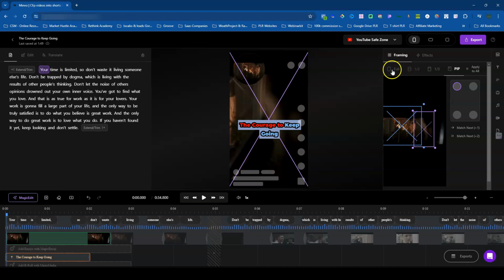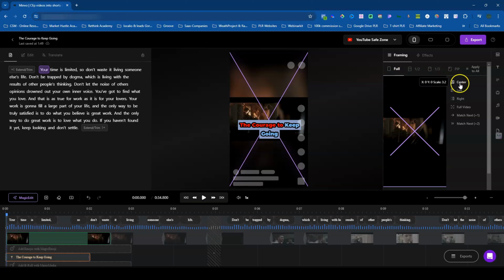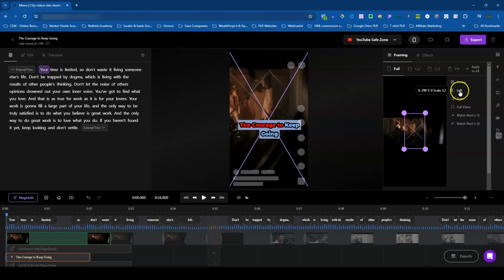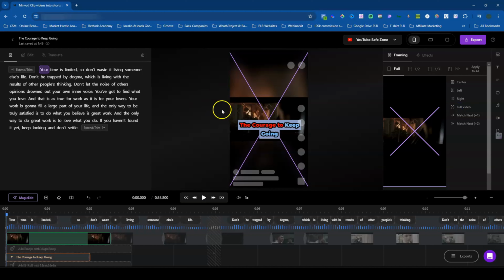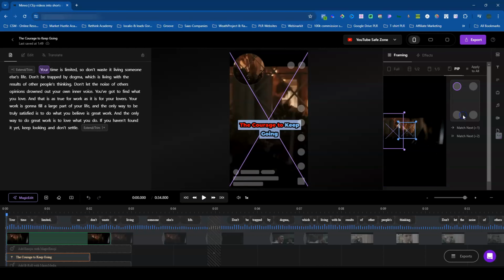So let's just go back. Let's just do full screen. And then here in the section, you have a few options here. Say if you want to put it center, you could put it center. You could put it to the left, to the right. You could do full video, which will choose the box in the middle. There you go. That's like the picture in picture. And then I'm not sure what that did, but I guess that's another version of PIP, which is picture in picture.